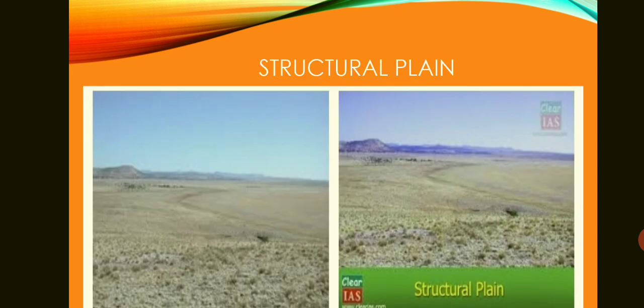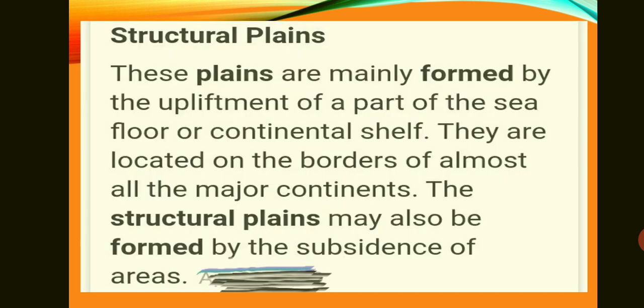Structural plains. Structural plains are mainly formed by the upliftment of a part of the sea floor or continental shelf. Means near the coastal area, either the land submerged, means goes under the water, or sometimes it emerged out of the water. So this type of land is known as structural plains.